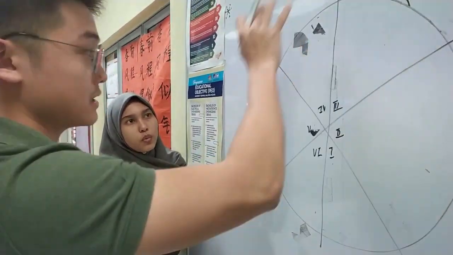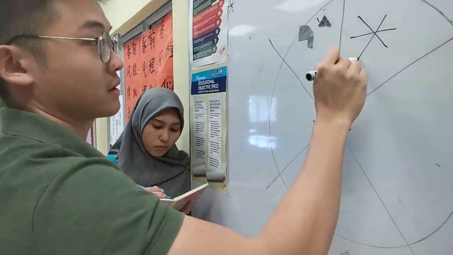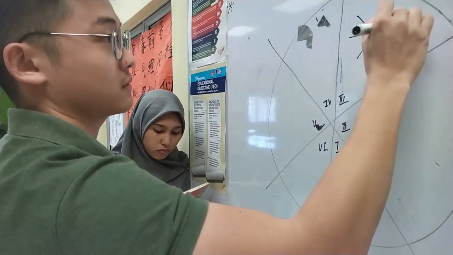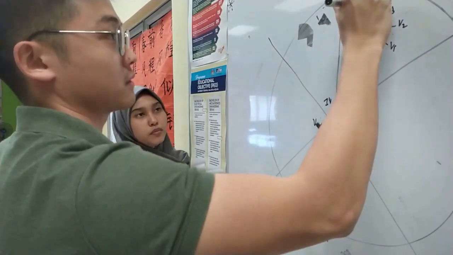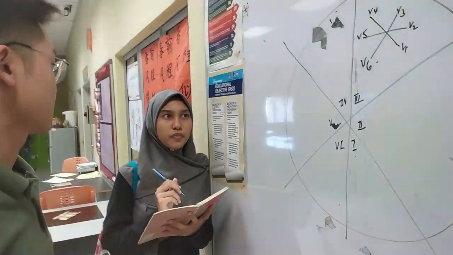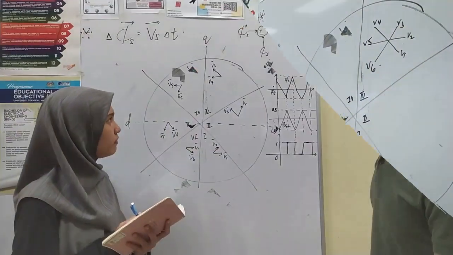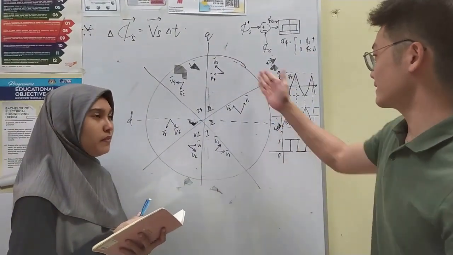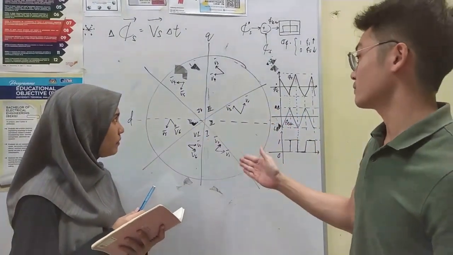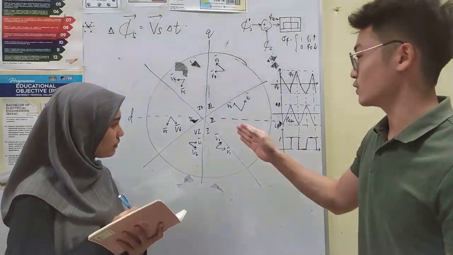Each sector has its own voltage vector: voltage 1, voltage 2, voltage 3, voltage 4, voltage 5, voltage 6. Can you see now? Yes, I can see. For example, in sector 1, we have the V1 vector and V2 vector.